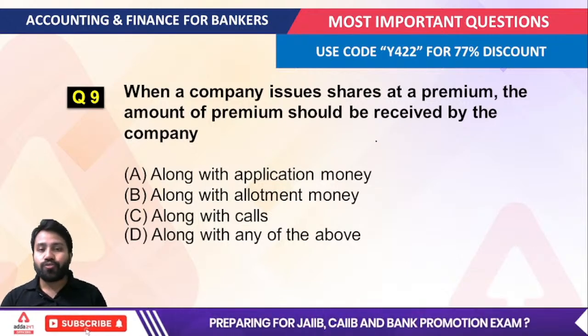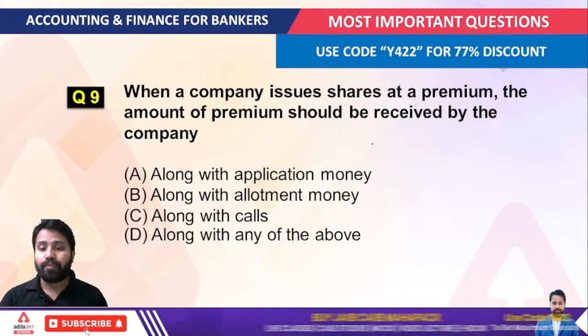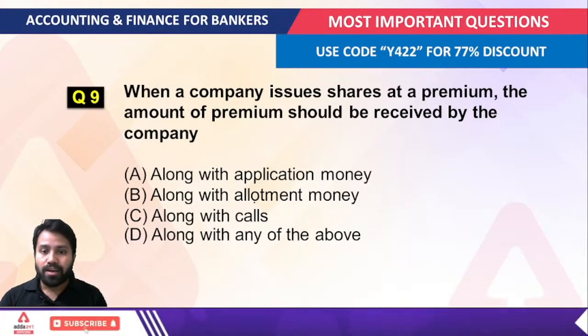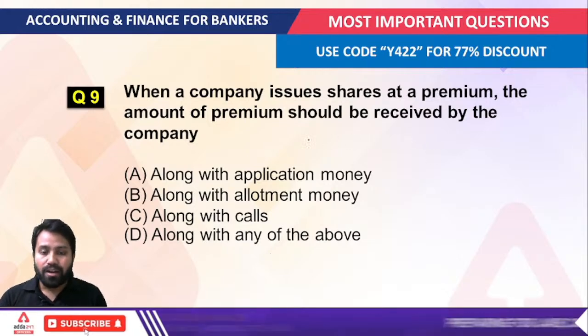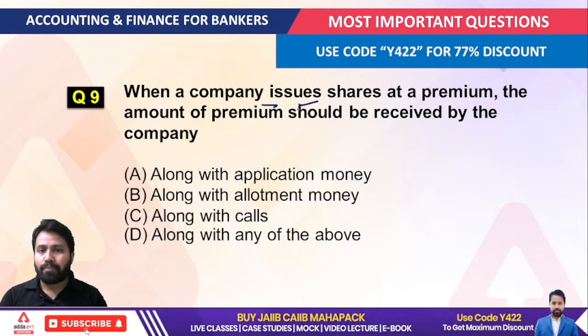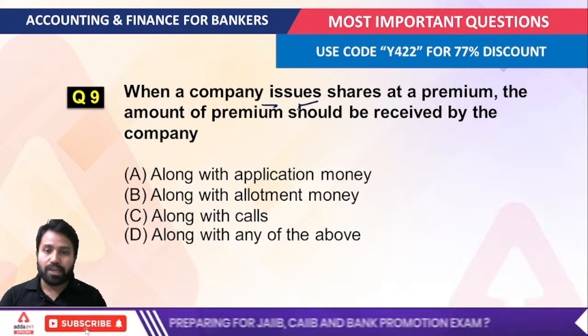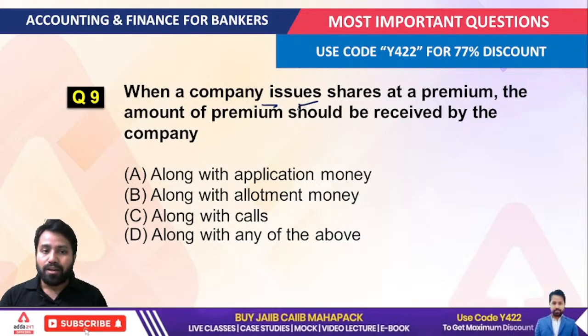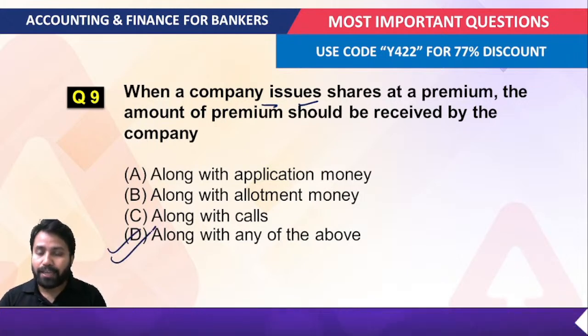When a company issues shares at a premium, the amount of the premium should be received by the company, like the options are given. The correct option: when we talk about the money, that means the company issues shares. It depends on the company; it can call up this premium through the application money, through the allotment, through the first call, through the second call. Like this, it depends on the company. So the correct answer is along with any of the above.